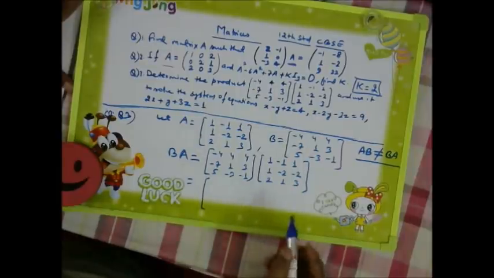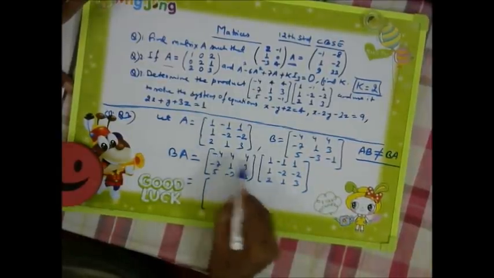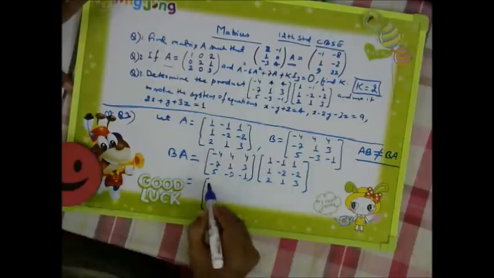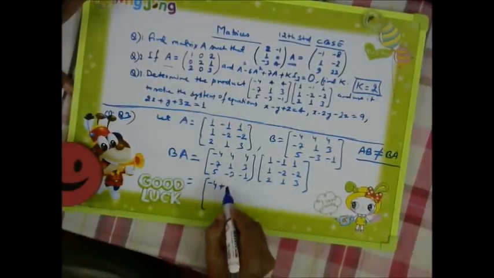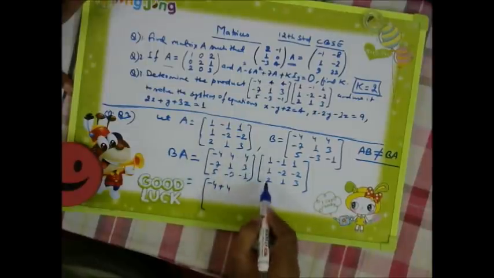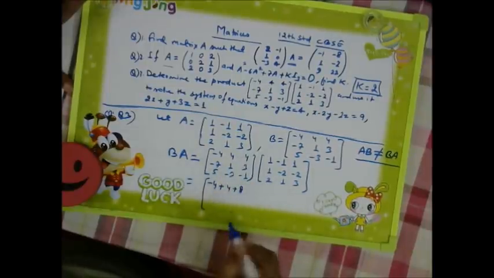So this one, minus 4 into 1, so it is minus 4, plus 4 into 1 as 4, plus 4 into 2, 8.